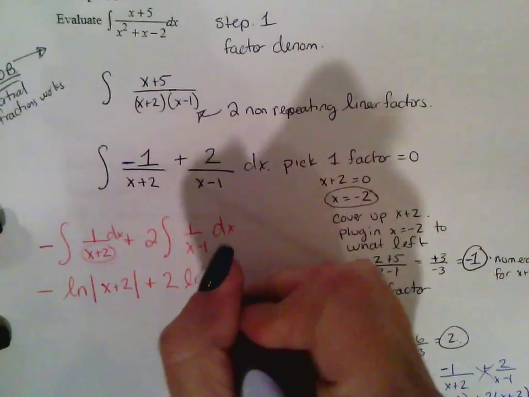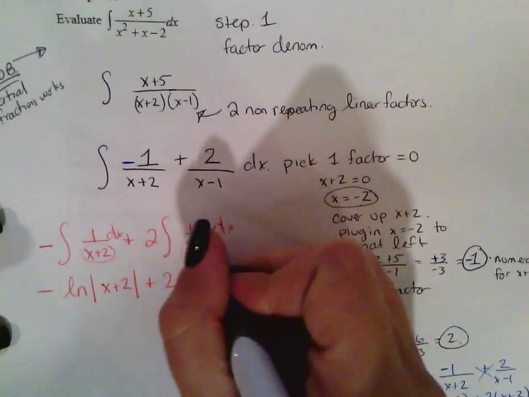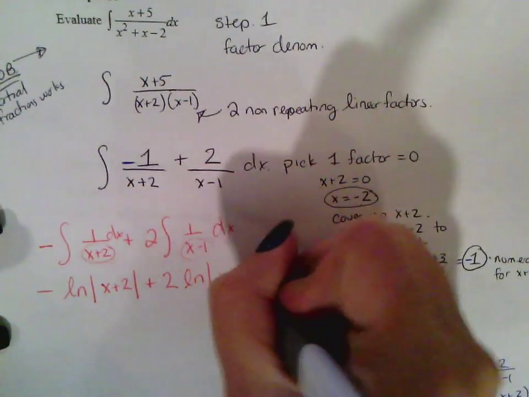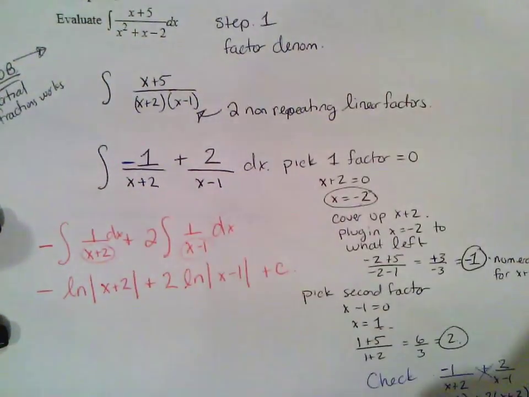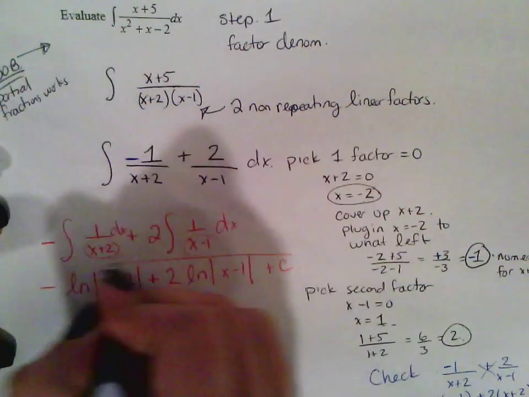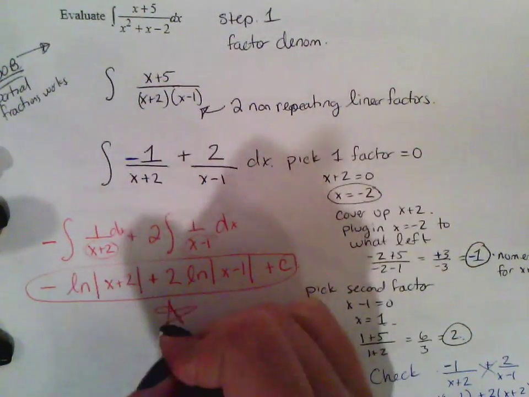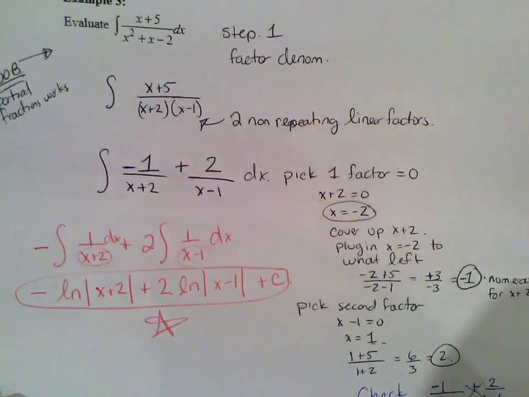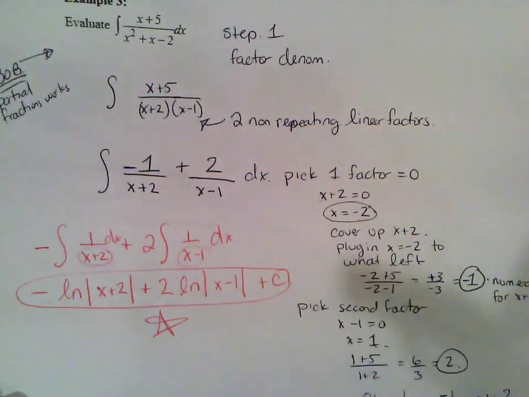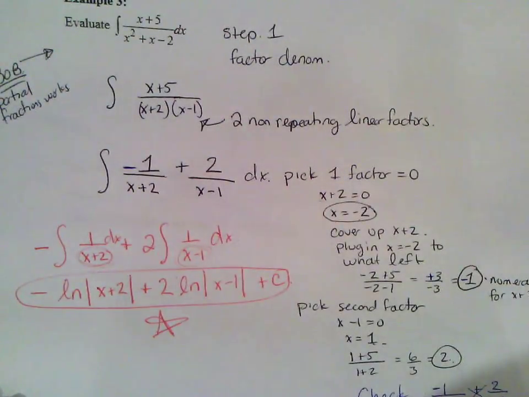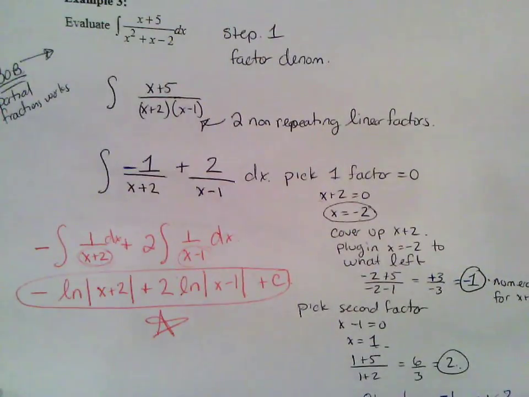ln, because it's 1 over a linear function, ln of x minus 1 plus c. Okay, and that's my answer. Done. Now, if you wanted to bring up that squared and get rid of the absolute value, you can, absolutely. Alright.